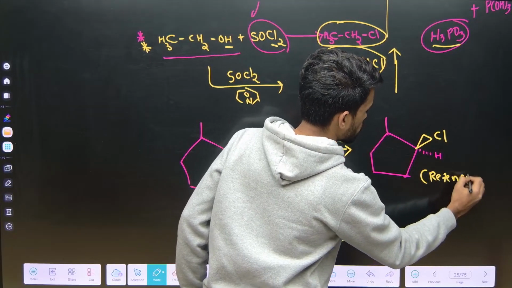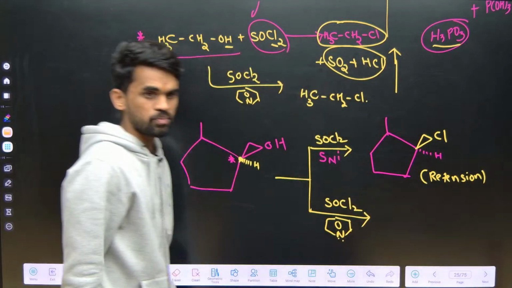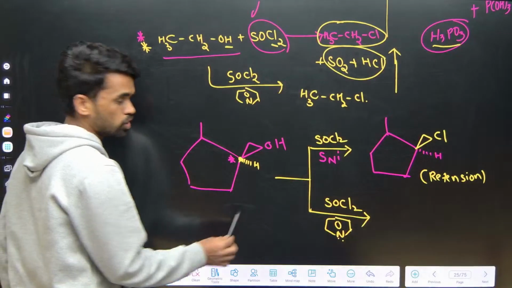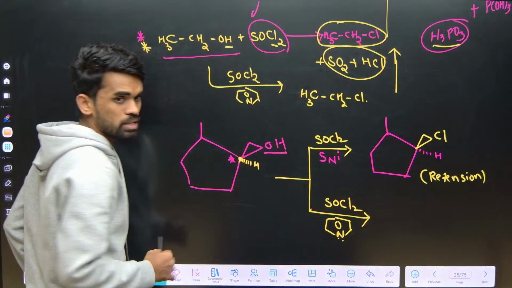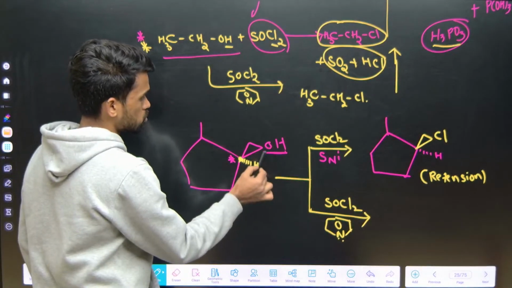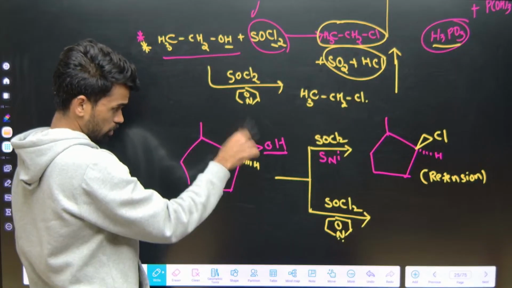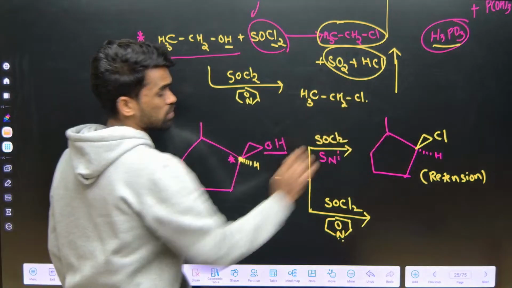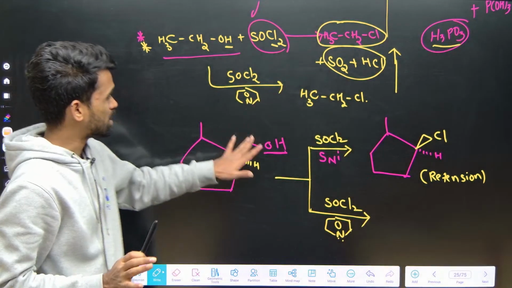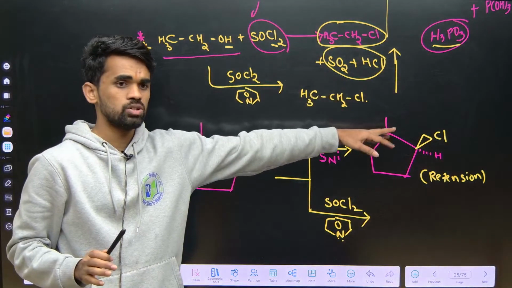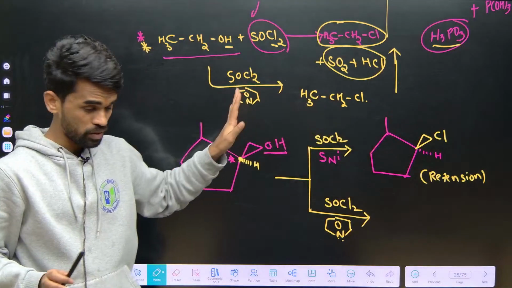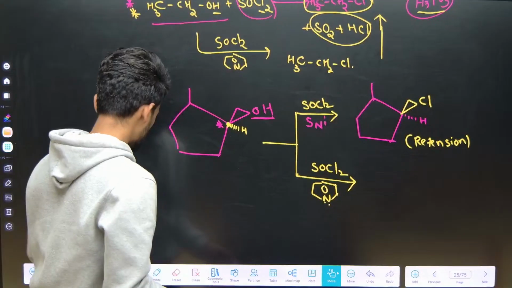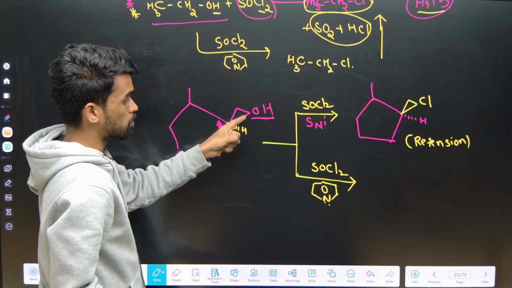Retention product. Retention of configuration, you are seeing. What do we mean by retention of configuration? I explained to you about RS nomenclature previously. If you see, you will get one particular clockwise or anti-clockwise direction, the same rotation will be there. Simple. OH group above the plane, halogen also above the plane. That's it. Retention of configuration.